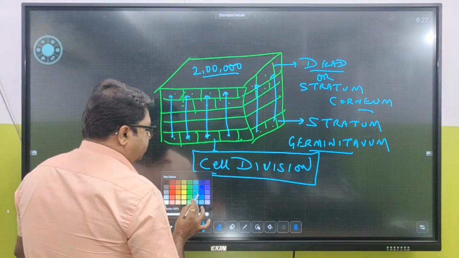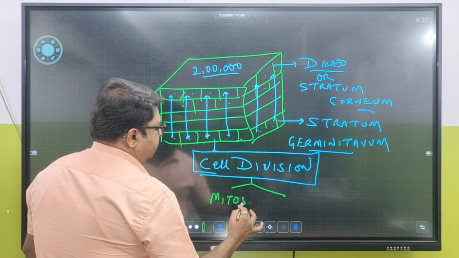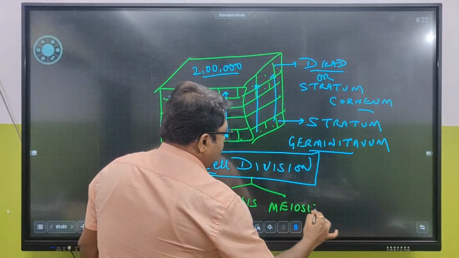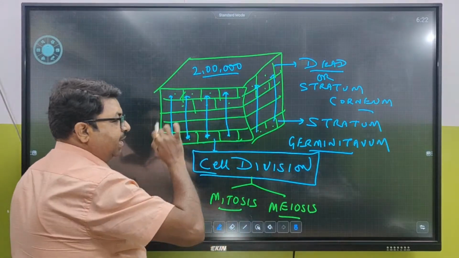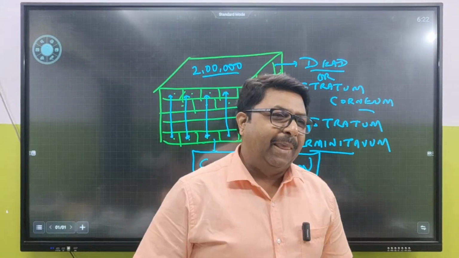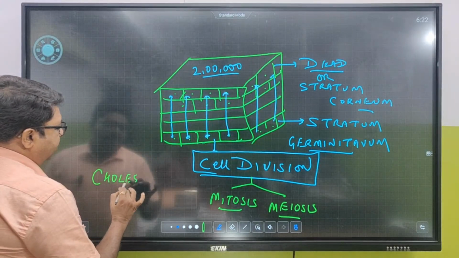Vishal, tell me. In cell division, we are going to study two types: one is mitosis and the other is meiosis. Tell me, if Vishal becomes a doctor, what kind of process will take place in the area where you have gone for cholecystectomy? Cholecystectomy is the medical term for gallbladder removal.